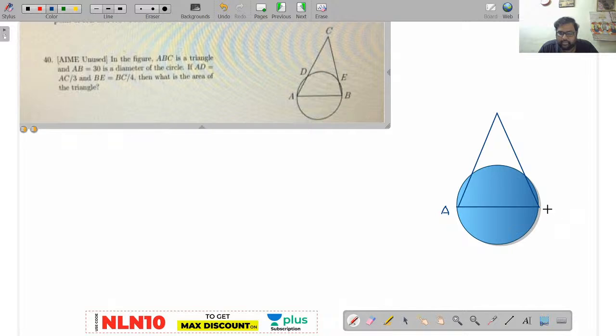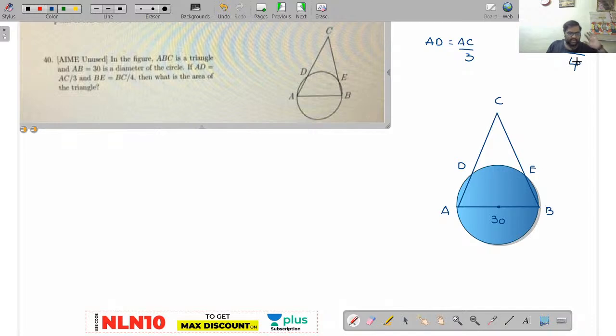A, B, E, D, C. Now the question: in the figure, ABC is a triangle and AB is given as 30 and is the diameter of the given circle. So I'll take this point as O. If AD is AC by 3, and BE is equal to BC by 4, what is the area of the triangle? That is the question asked.